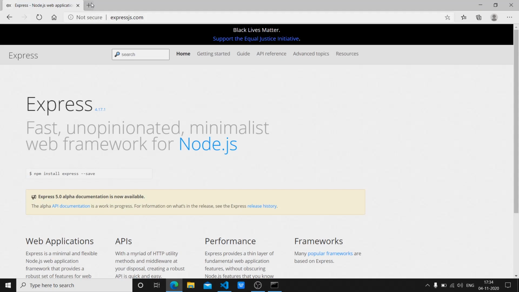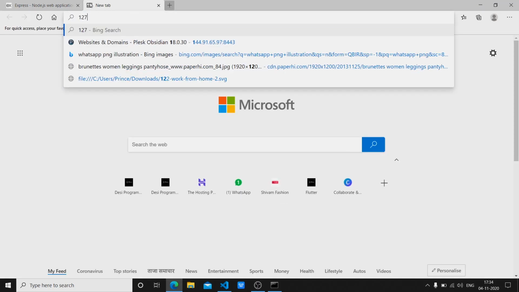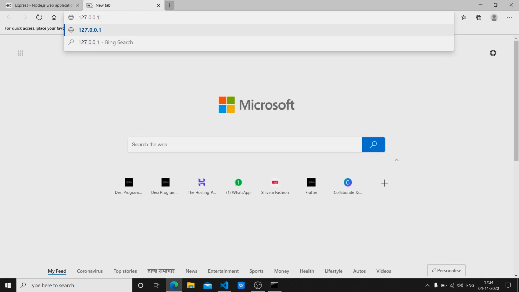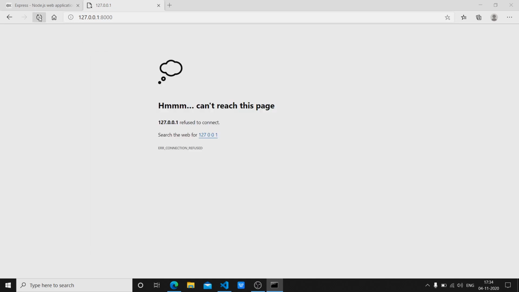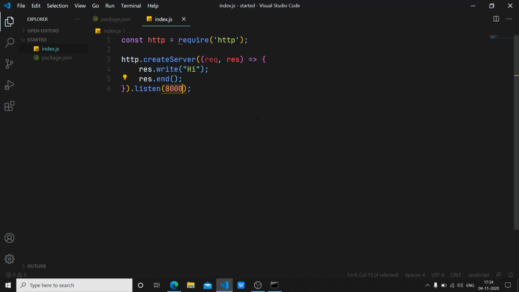That's 127.0.0.1. So all that I have to say is 127.0.0.1 colon port 8000 and hit enter, and this won't obviously give us any response because I have to run it here. So I have to say node index.js, and once that's done, if I hit refresh, you can see that I have this small little hi right here. So this is how an HTTP server can be created and gives us a response.